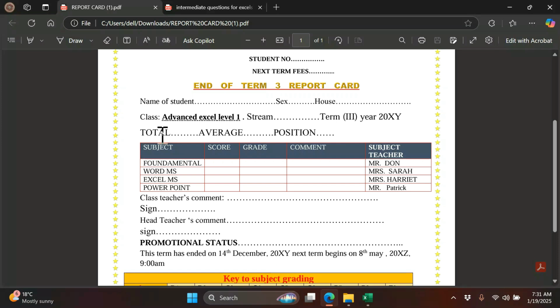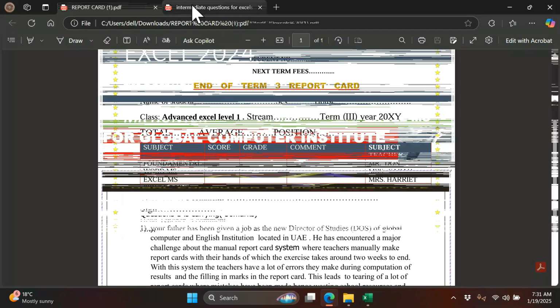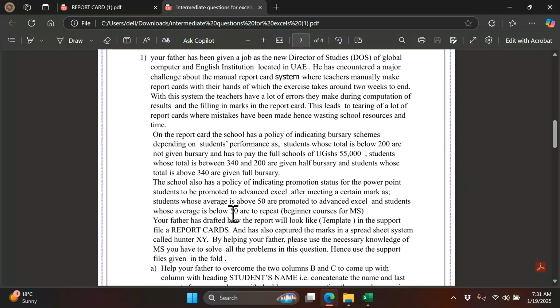Let us go to our question. We see what they talked about next term fees. They said on the report card, the school fees has the process of indicating bursary scheme depending on student's performance.